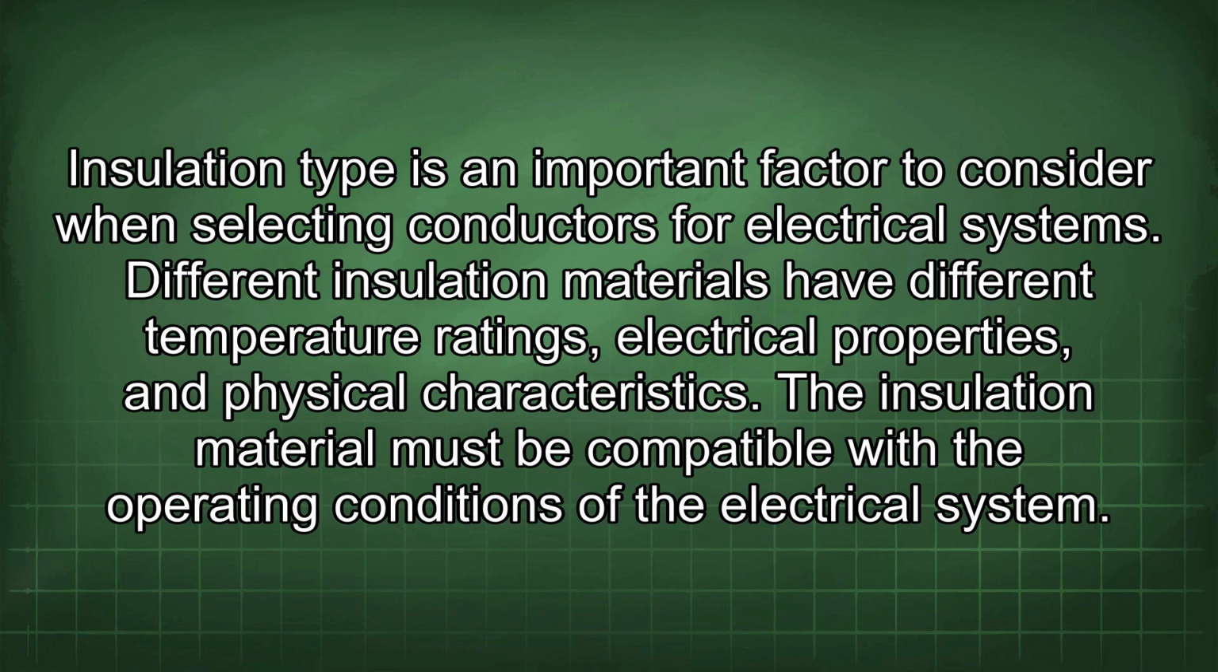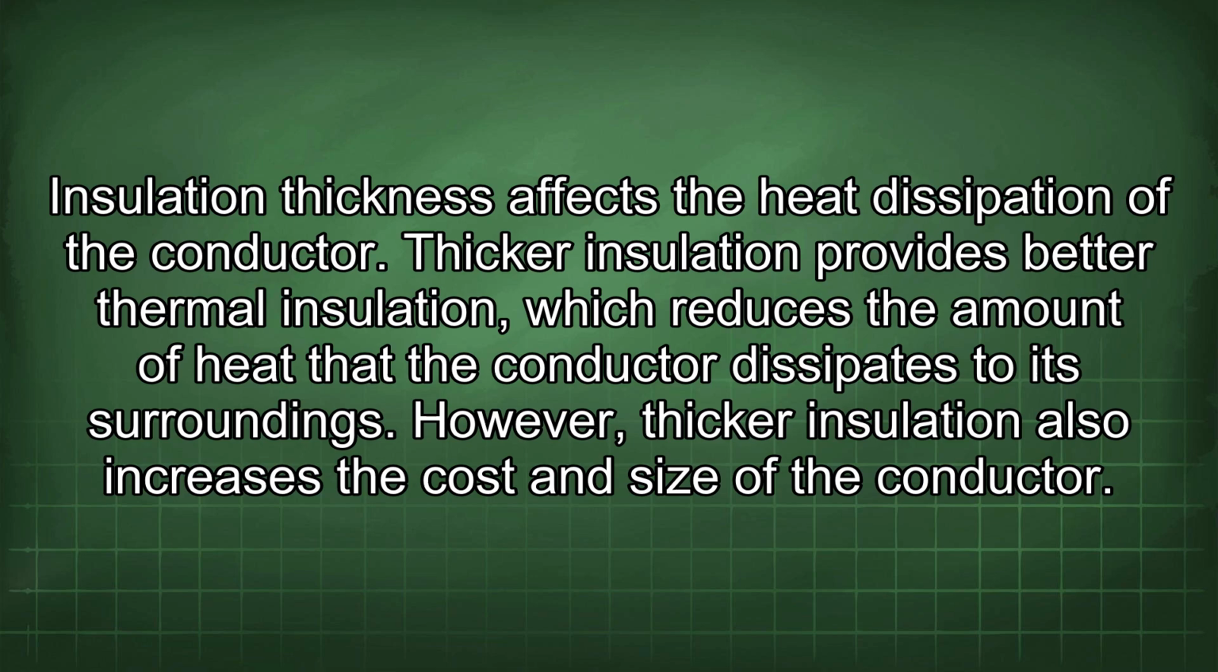Insulation type is an important factor to consider when selecting conductors for electrical systems. Different insulation materials have different temperature ratings, electrical properties, and physical characteristics. The insulation material must be compatible with the operating conditions of the electrical system. Insulation thickness affects the heat dissipation of the conductor. Thicker insulation provides better thermal insulation, which reduces the amount of heat that the conductor dissipates to its surroundings. However, thicker insulation also increases the cost and size of the conductor.